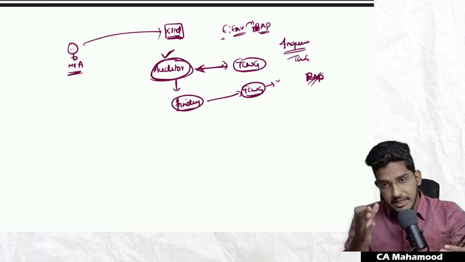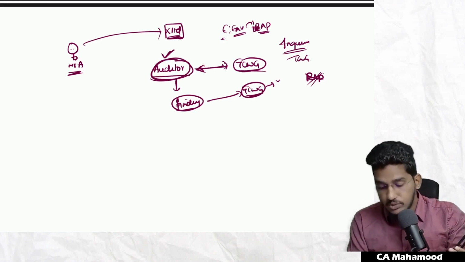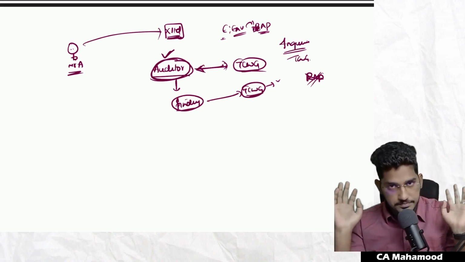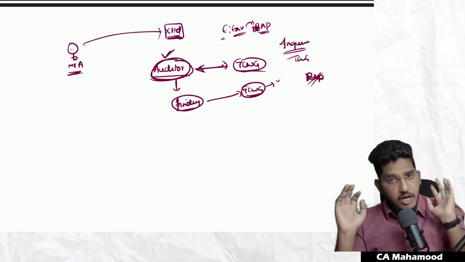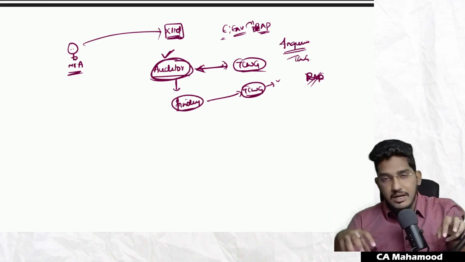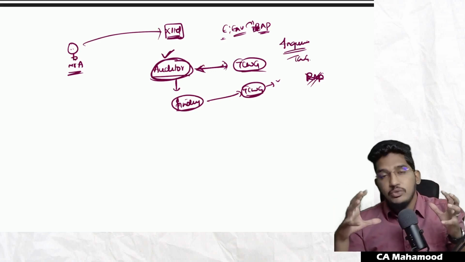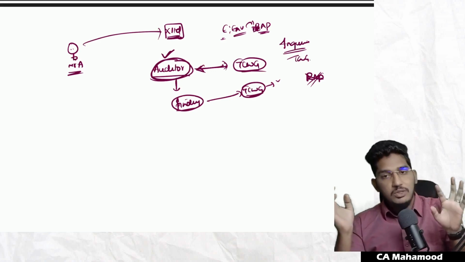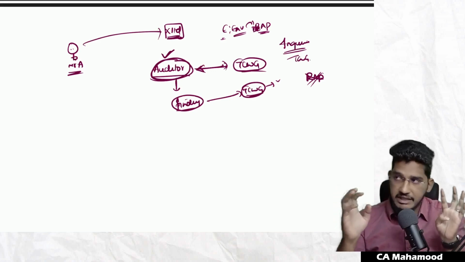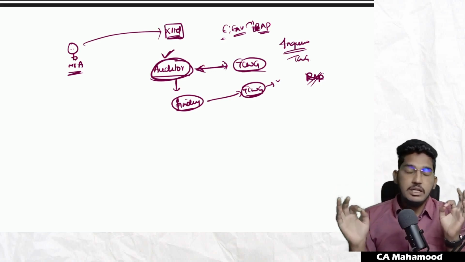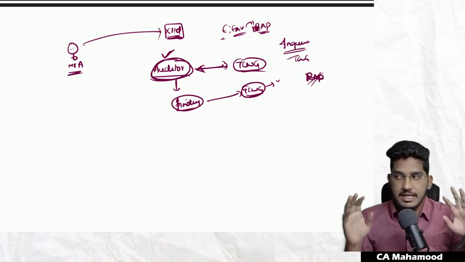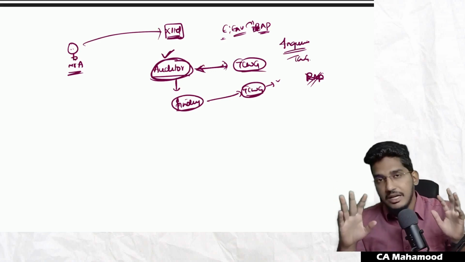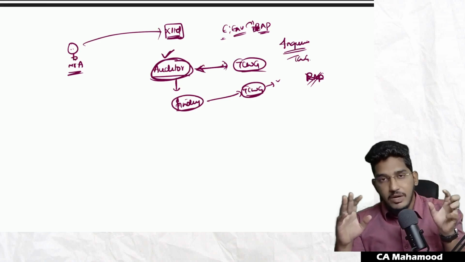So if there is effective communication between auditor and those charged with governance, definitely it is going to be beneficial for both the parties. That's what this standard is all about. This standard is trying to promote effective communication between auditor and those charged with governance, so that the overall audit process will be effective, and it will also help those charged with governance make sure their organization goes in the correct direction. Now the standard will explain what matters are required to be communicated.